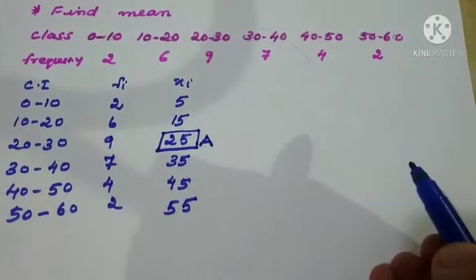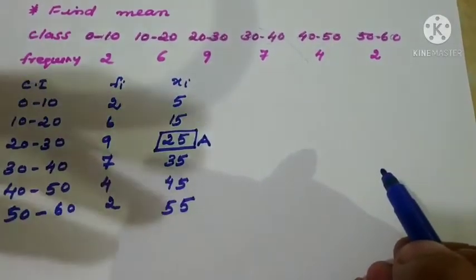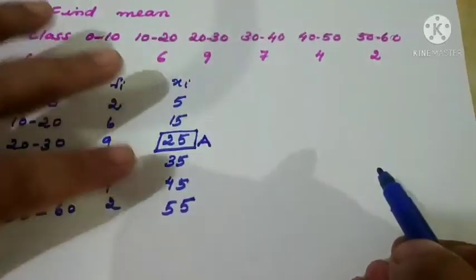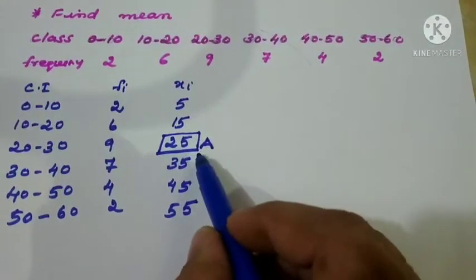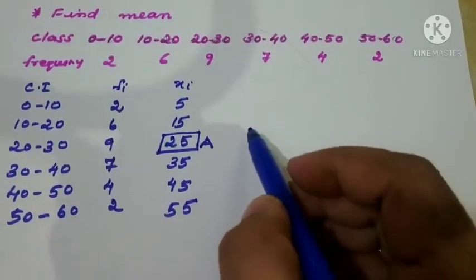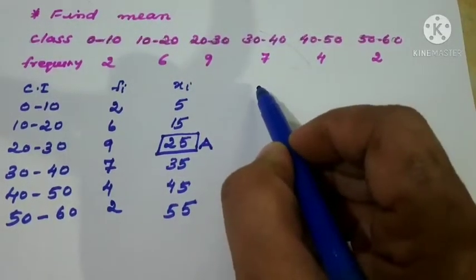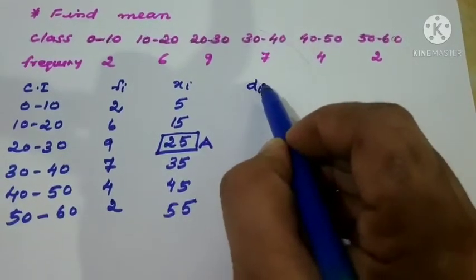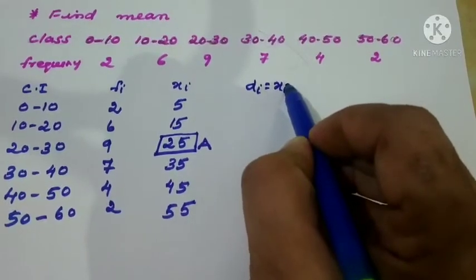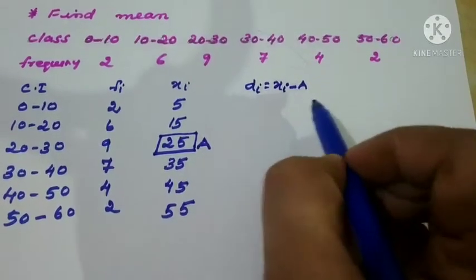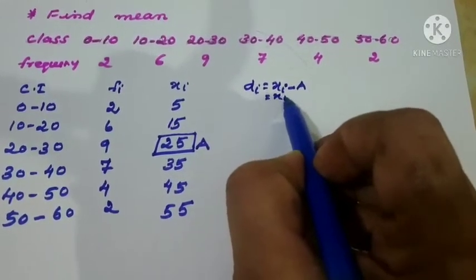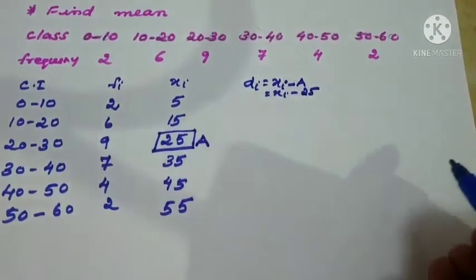First of all, we should assume some mean; either we can go for 25 or for 35. So I am going for 25 only. So we have marked this as our assumed mean. What is the next step? di. di equals xi minus a, that means xi minus 25, right?